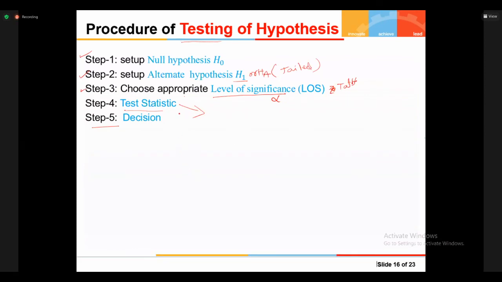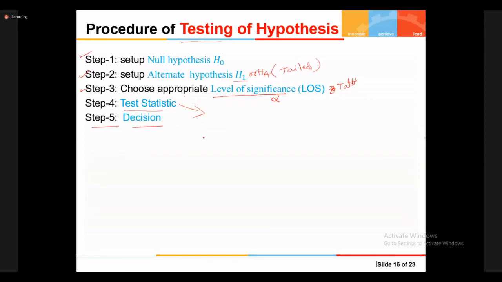Depending on the random sample, you can use different formulas for the test statistic. I will tell you one by one. This is a general procedure. All of you remember the 5 steps: what the test statistic is and how to take the decision.